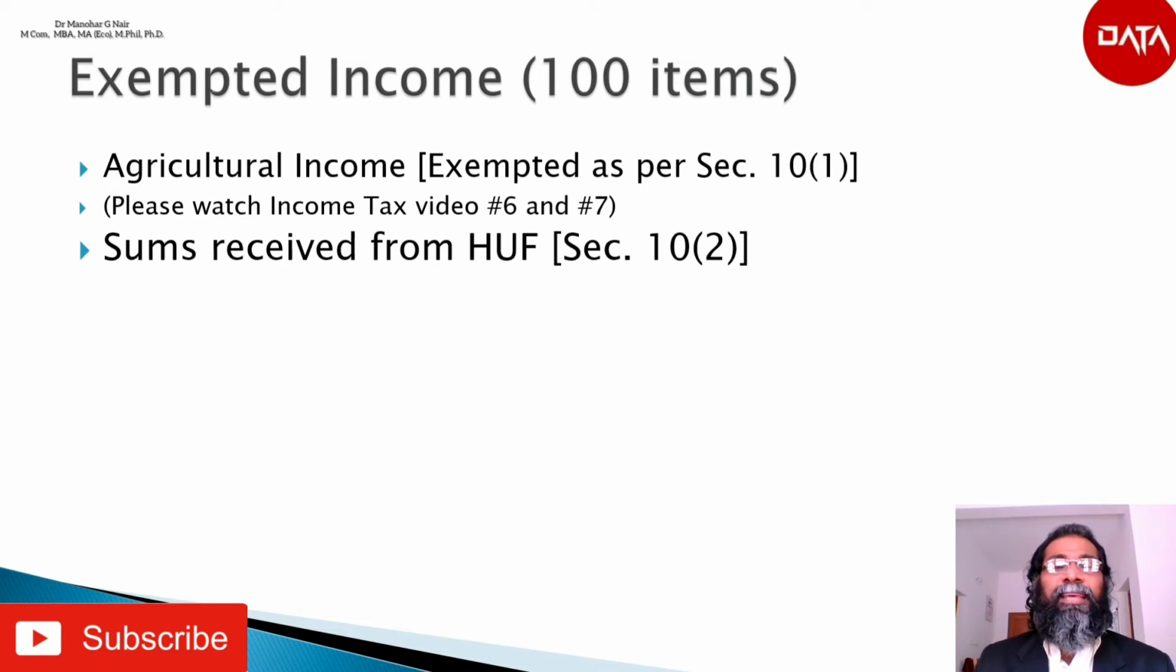The next is sums received from a Hindu undivided family. According to section 10 subsection 2, any amount received by an individual as a member of the Hindu undivided family out of the income of the family is exempt from tax. However, the whole income derived from the converted property shall be included in the income of the member who has transferred his individual asset to the family asset. The income derived out of that shall be taxable.